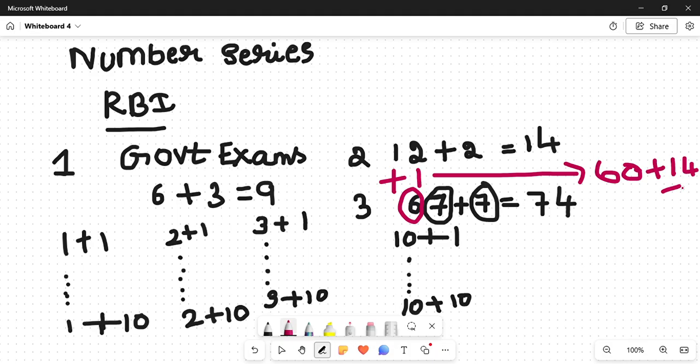But one thing you should know, this is much better than that. That also you can do, not a problem, but this is much better, because 7 plus 7 is 14, so then 1 is a carry. You can directly write 6 plus 1, that's also good. Whichever you feel most comfortable, you can do it.